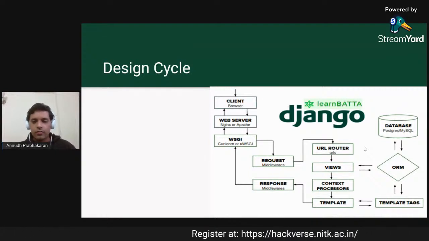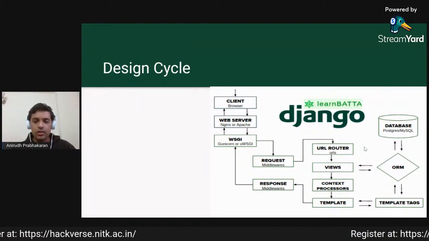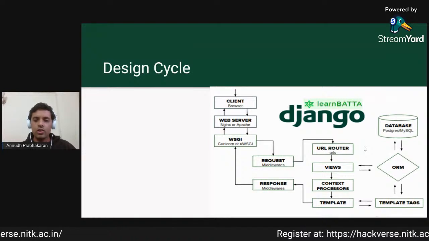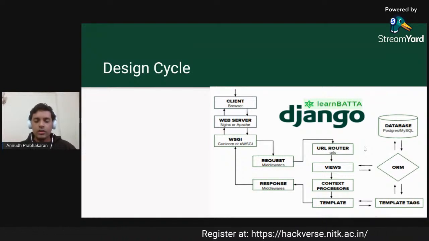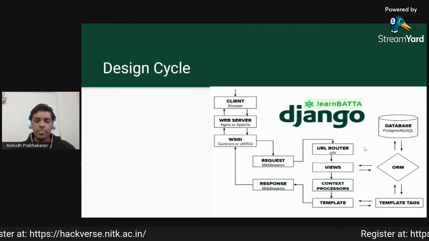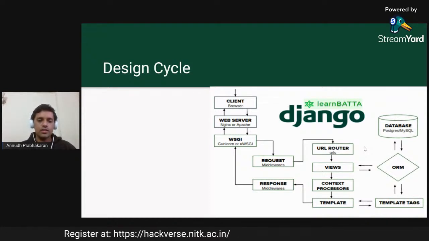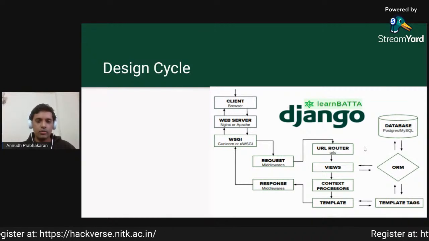Once that is done, every view will either render a context. What that means is that the view will return a particular HTML element so that it can be used by the template. The template is basically the HTML file itself. Django uses a templating language called Jinja, which enables us to write Python within HTML. This is all rendered by the template, and then it is sent to the response middlewares, which is then again sent to the core server that we are using, and then it is displayed to the client in the browser.